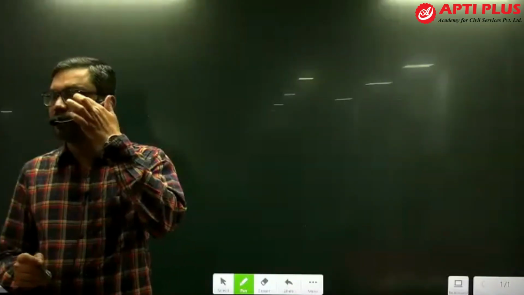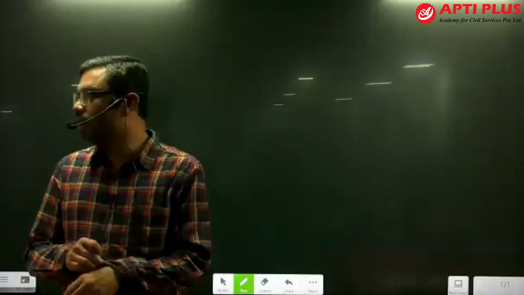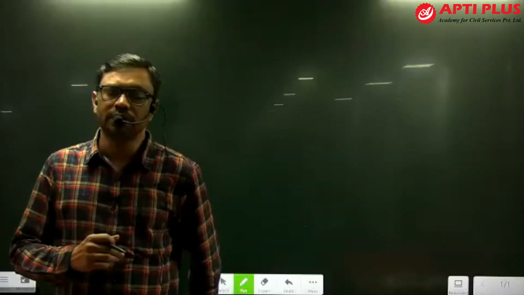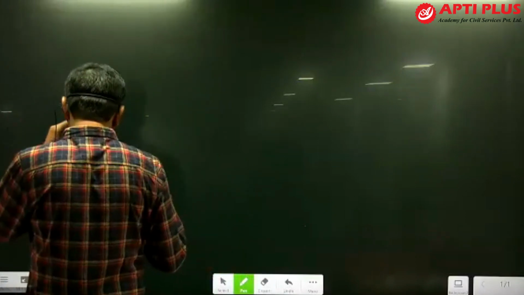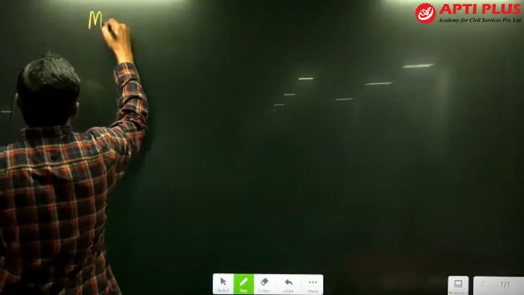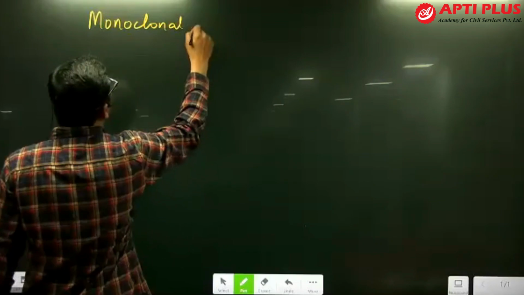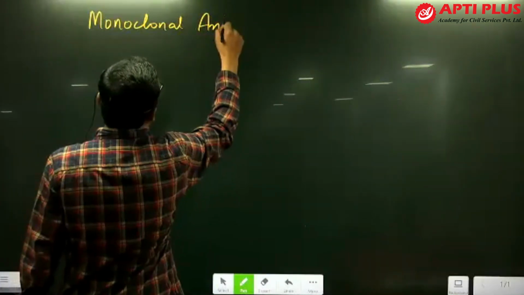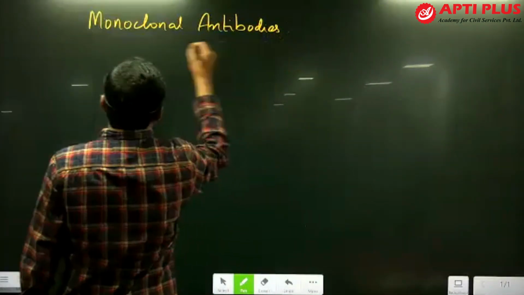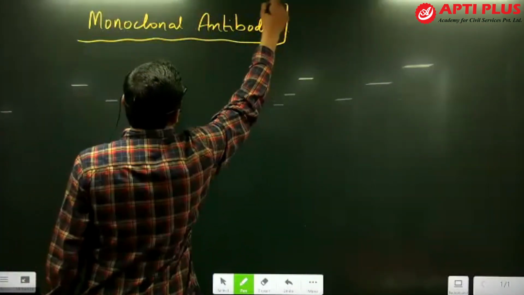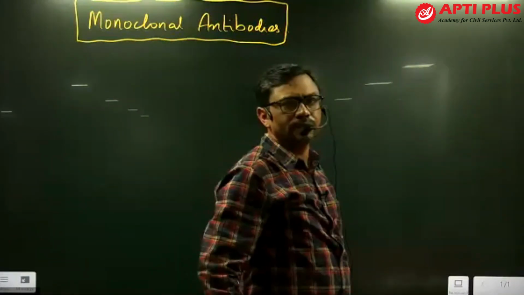So we are discussing biotechnology. You have seen the branches of biotechnology and applications of biotechnology in that. Interference completed, and then remember monoclonal antibodies.